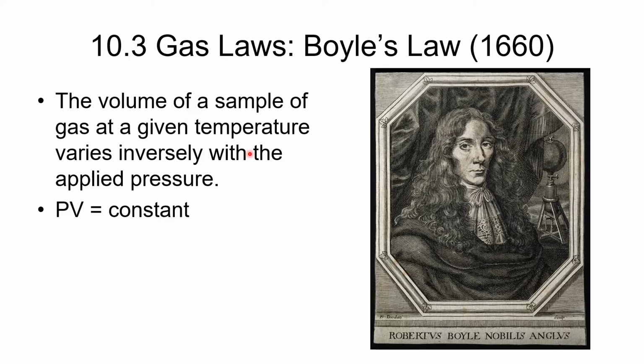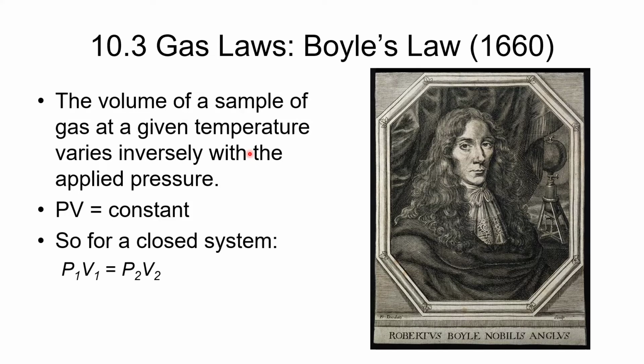In other words, if the pressure goes up, the volume will go down. If the pressure goes down, the volume will go up. If you have a closed system, you can describe this as P1V1 equals P2V2. So you'll have condition 1, condition 2. The only thing that's important about this is that it has to be at a constant temperature. So if it's not at constant temperature, you can't use Boyle's law.